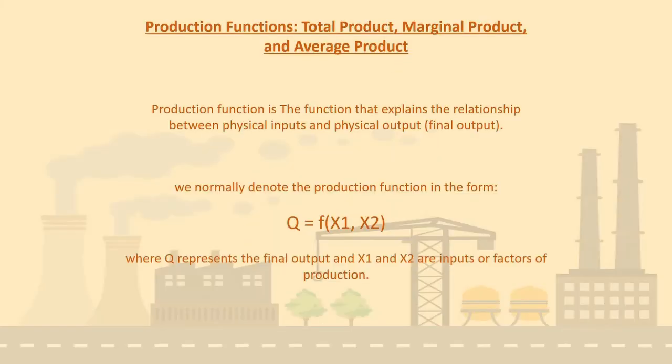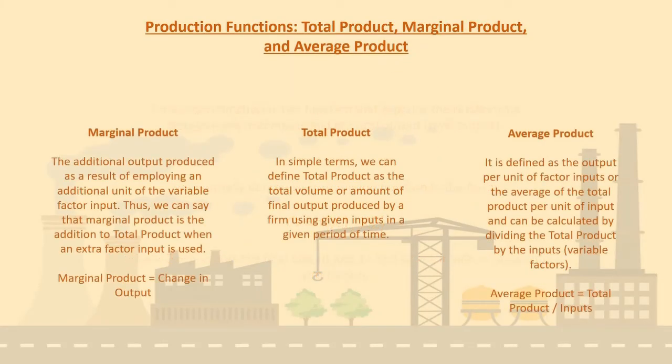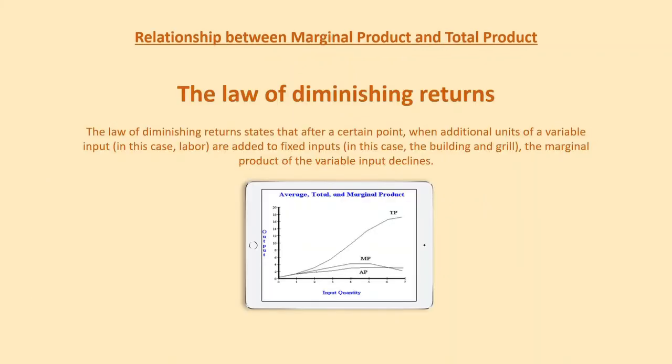Okay guys, for summary, we already talked about production function, we also talked about total product, marginal product, and average product. And we already talked about the relationship between marginal product and total product called the law of diminishing returns.